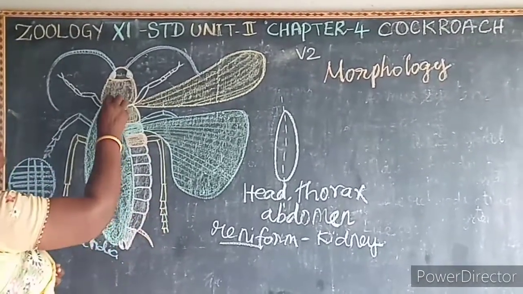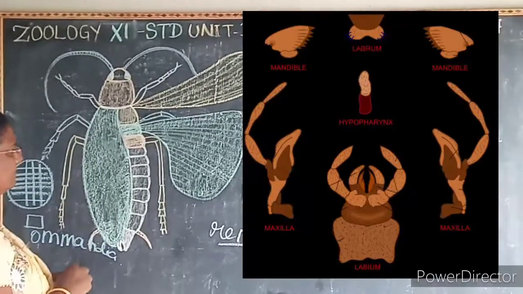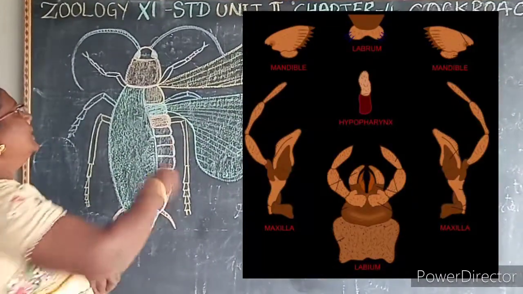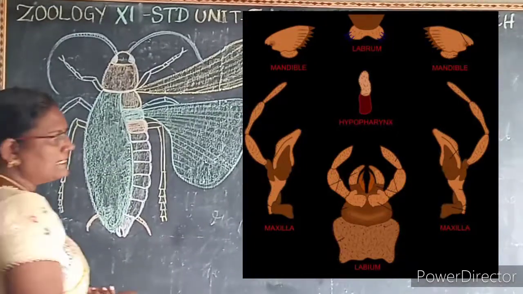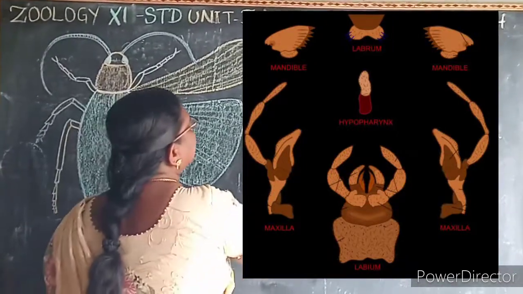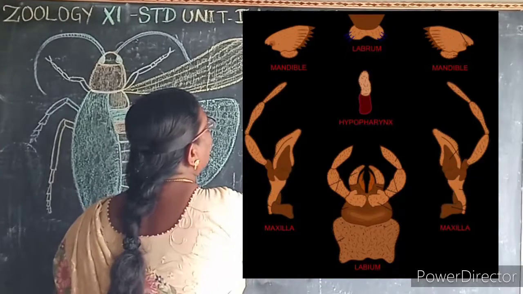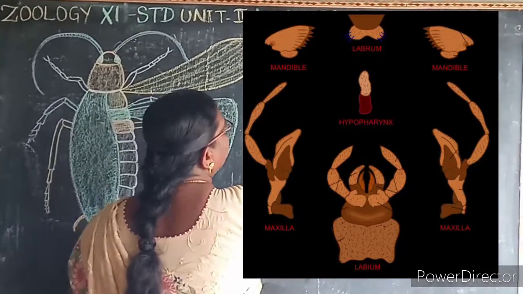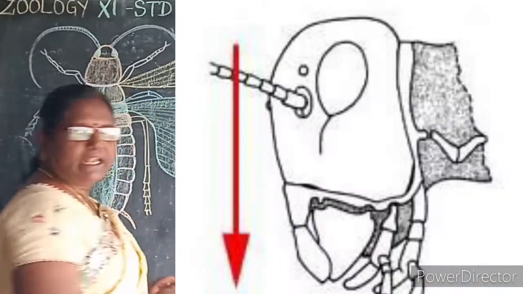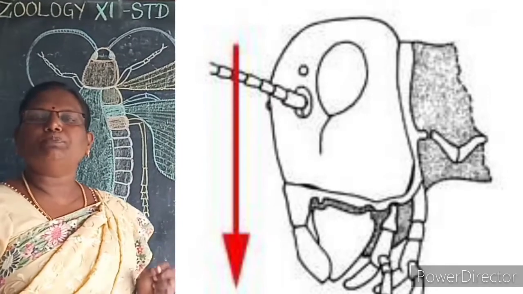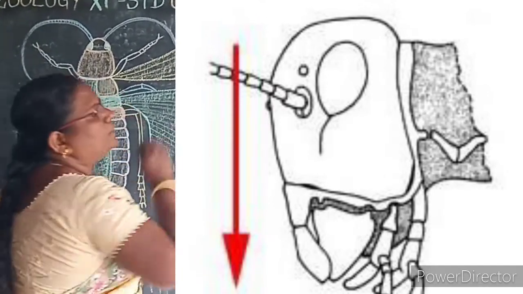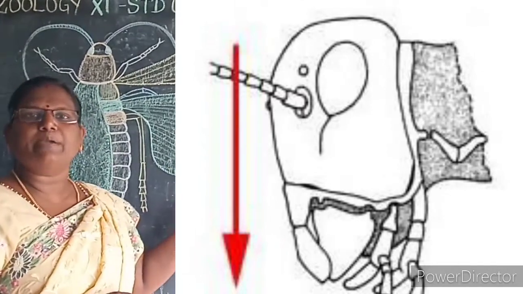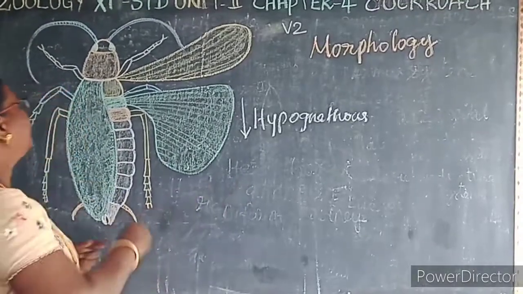Then mouth parts. The mouth parts are placed downwards. If the mouth parts are placed downwards, then it is known as what? Hypognathus. So what is hypognathus? If the mouth parts are placed downwards, then it is known as hypognathus.